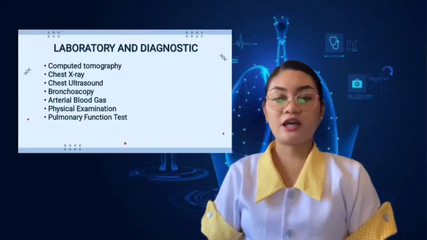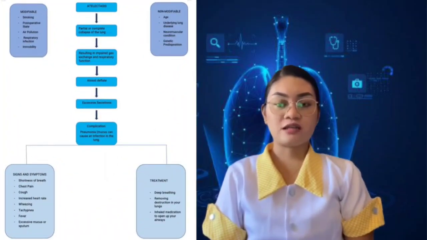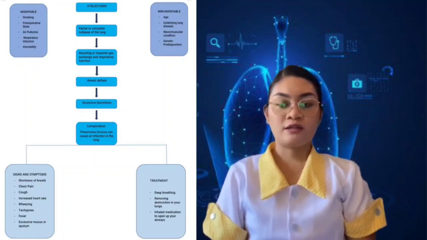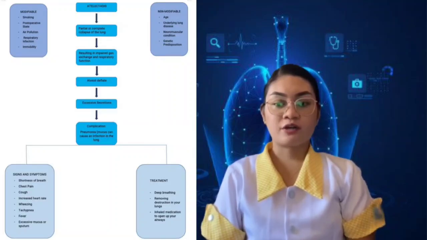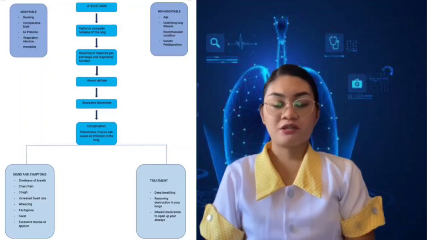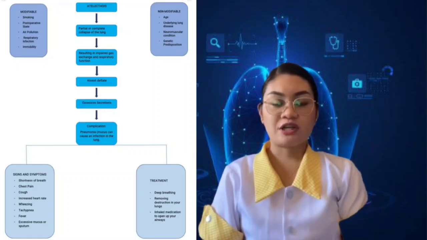The laboratory and diagnostic tests are computed tomography, chest x-ray, chest ultrasound, bronchoscopy, arterial blood gas, physical examination, and pulmonary function test. For the pathophysiology of atelectasis, we have the modifiable and non-modifiable factors. Modifiable are smoking, post-operative state, air pollution, respiratory infection, and immobility. Non-modifiable are age, underlying lung disease, neuromuscular condition, and genetic predisposition.